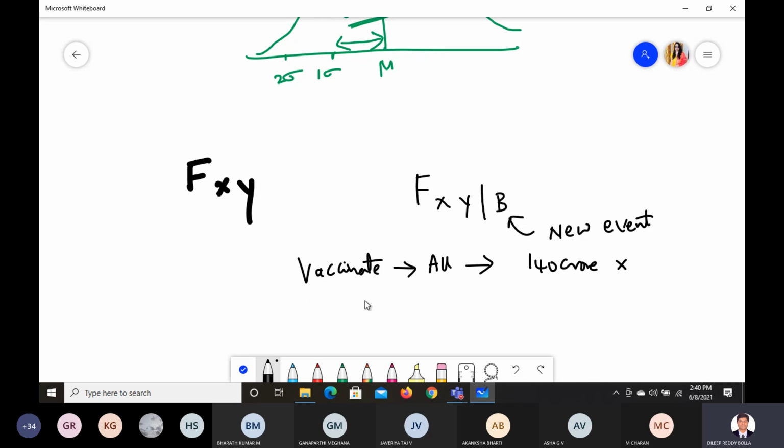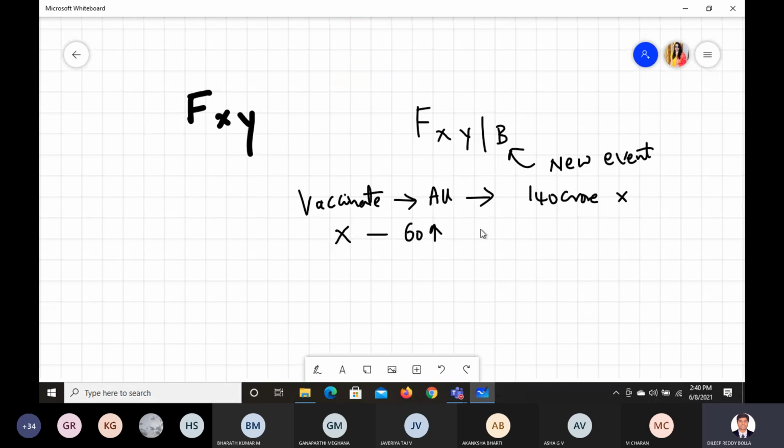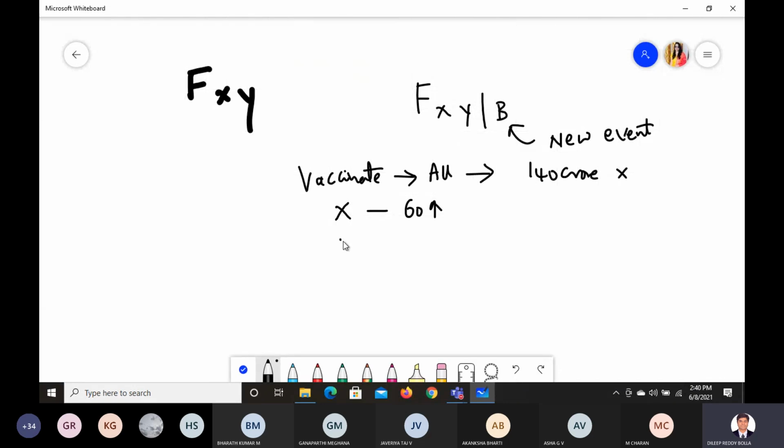Then you kept a condition x stating 60 and above. Along with this, you allowed factor y: 45 and above also, you should do.